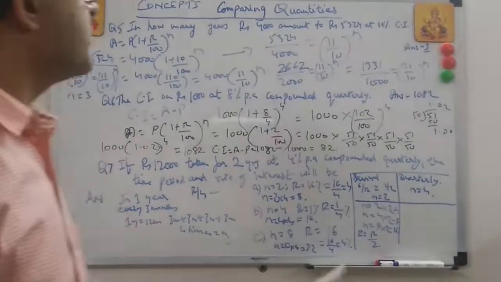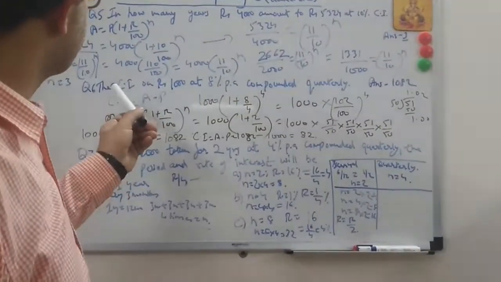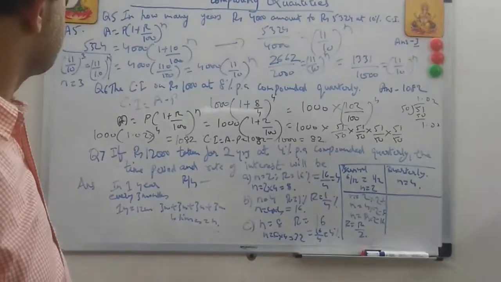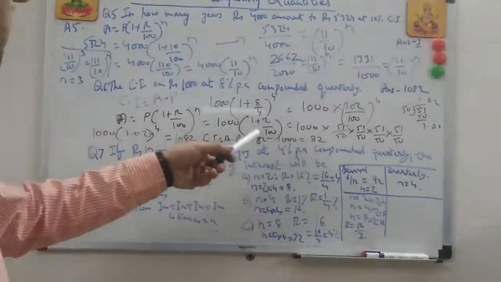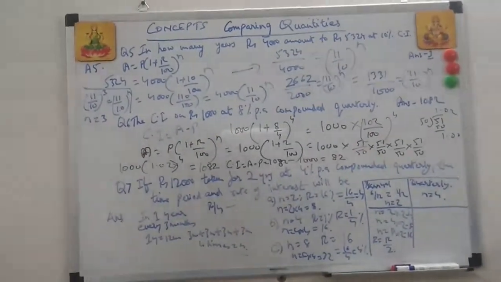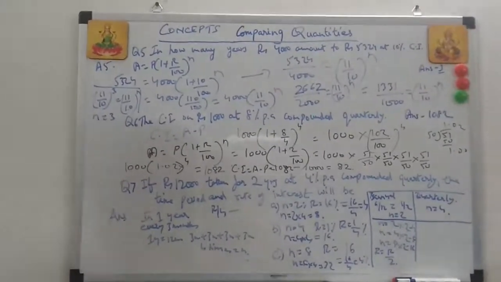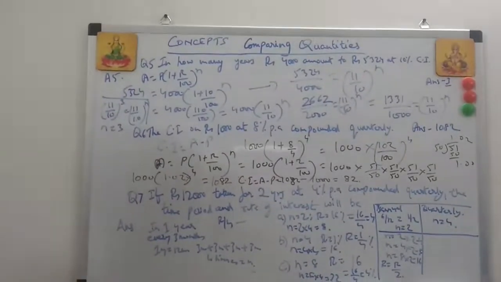This answer was actually for amount, but they are asking compound interest. So this is amount minus principal, so it will be 82. Right? Any doubts? Okay, so I have to proceed now further. There's one more question I have for you.